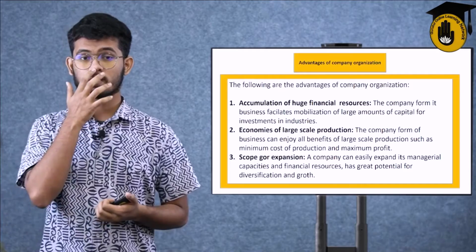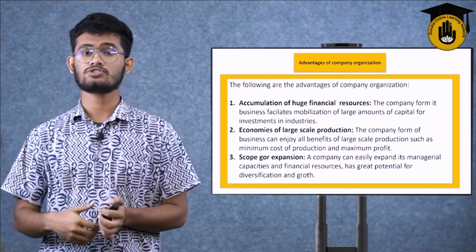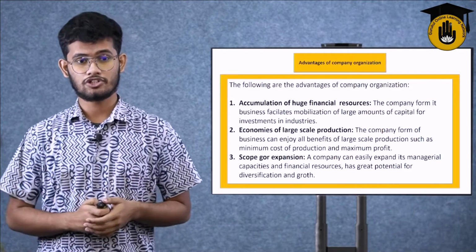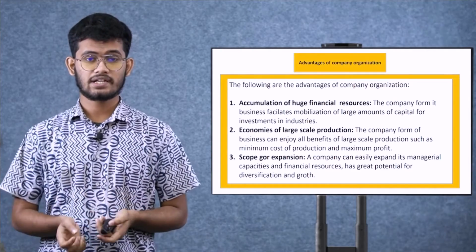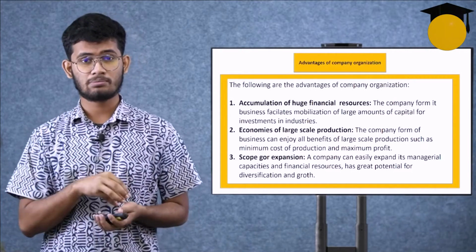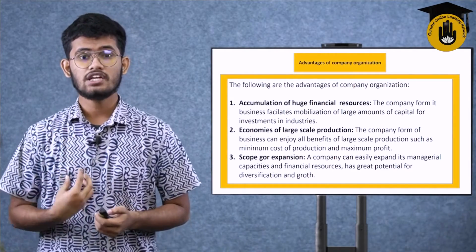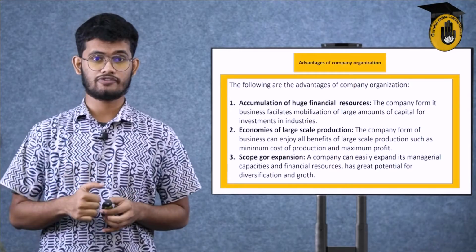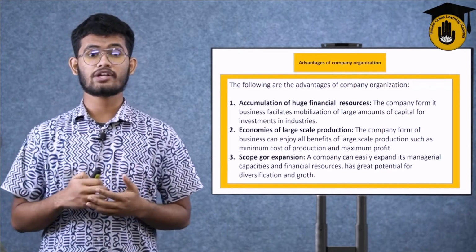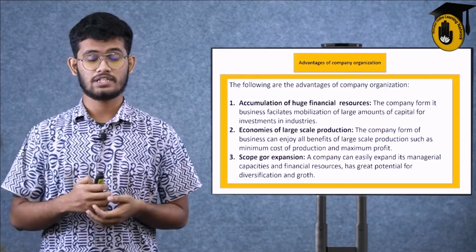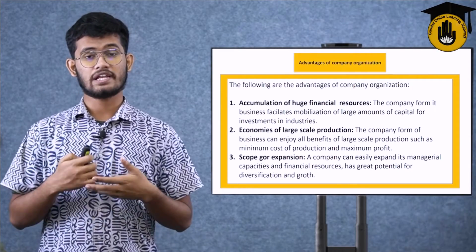It goes up to hundreds of thousands or millions of production units. When you are doing large scale production, you get the minimum cost for producing the product, and you can get the maximum profit out of it. That's how companies have a huge impact on the economy through large scale production. They improve the economic trend of any country.